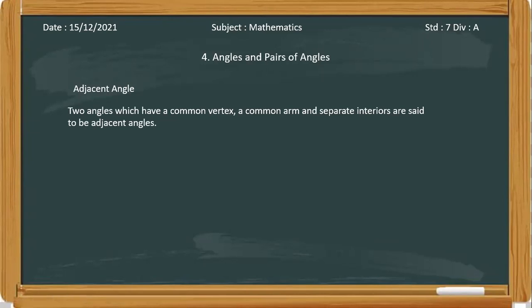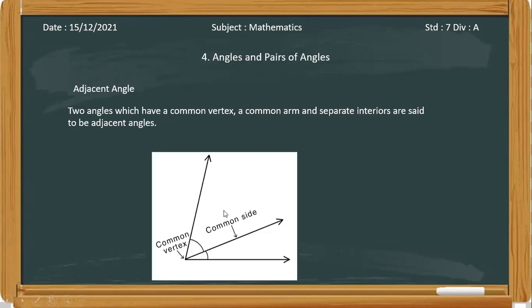I will show you the diagram. See, in this angle the vertex is the same, and this is the common side between the angles, but their interiors are different. Let us consider this angle as A and this one as B. Angles A and B have a common vertex and a common side, but their interiors are different.